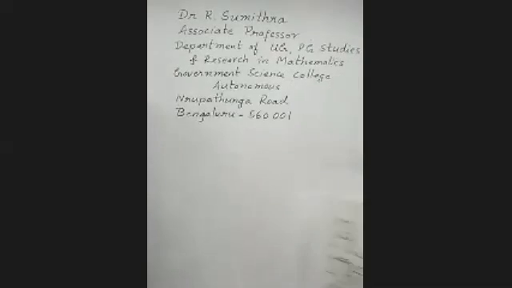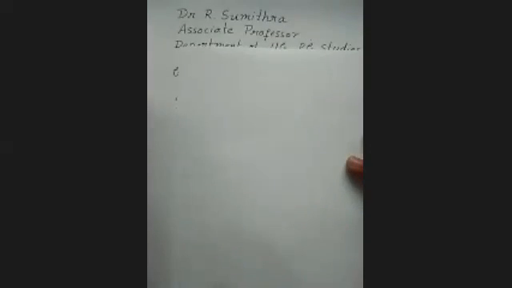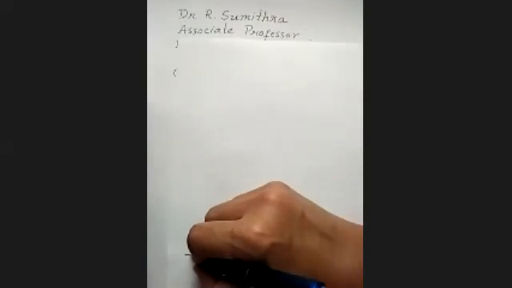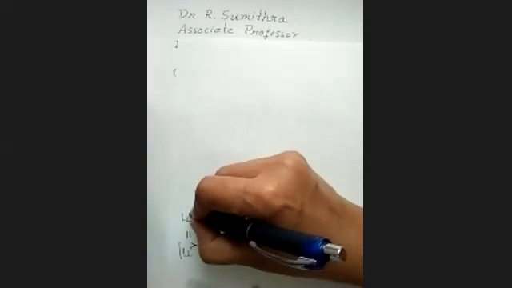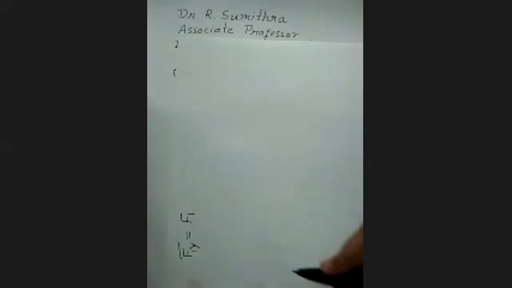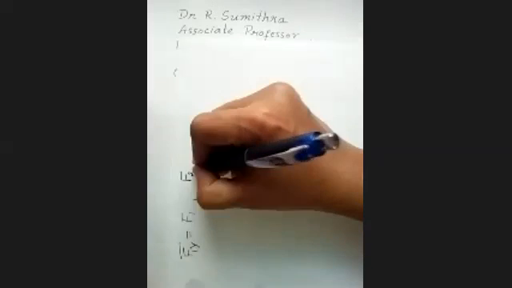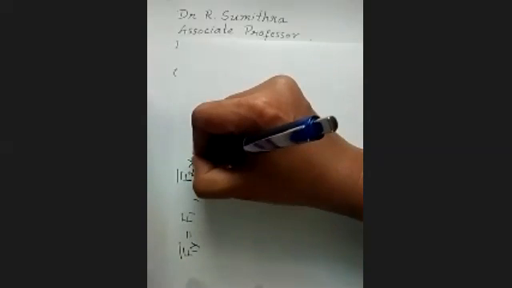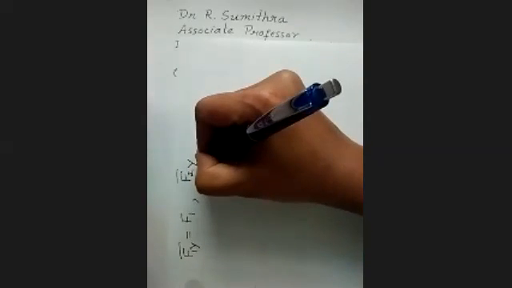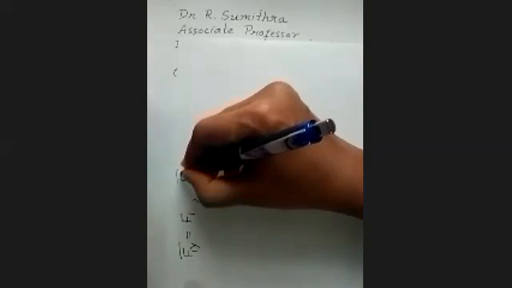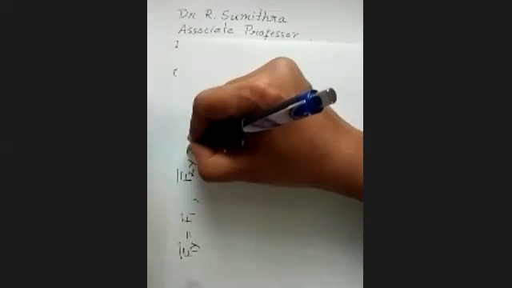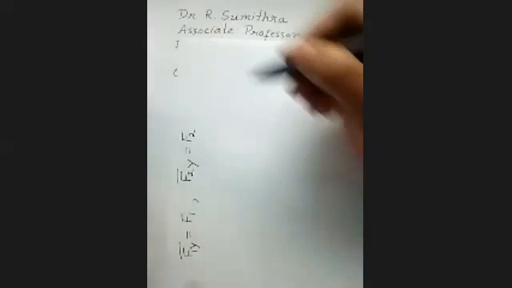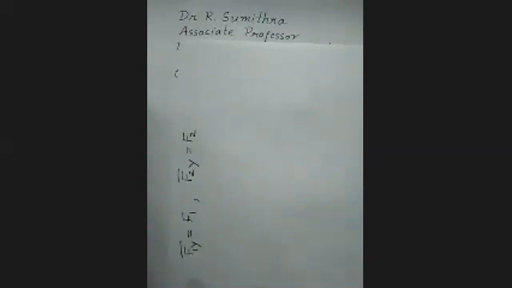Since F1 and F2 are closed sets in Y, the closure of F1 in Y is F1 itself. Similarly for F2. I'm denoting the closure with respect to the topology tau star on Y by Y-bar, equal to F2. Since both are closed, the bar is itself.